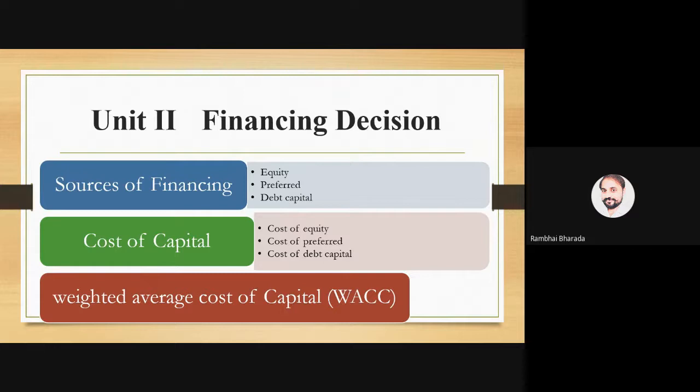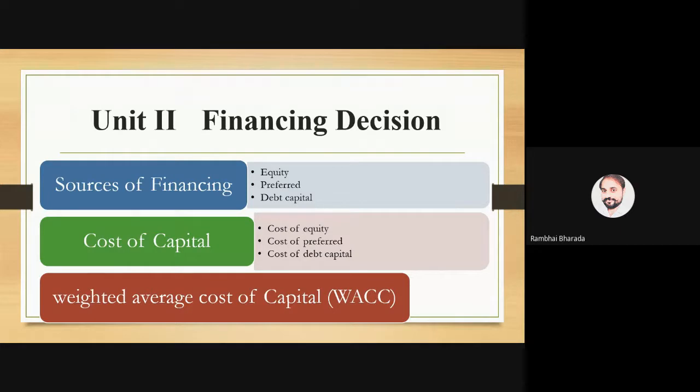Here finance means money, and financing decision means decision regarding the money. So when we are discussing the decisions regarding the money, we mainly looking for 2 things. Number 1, from where we can get the money, from where we can get the finance. Okay.